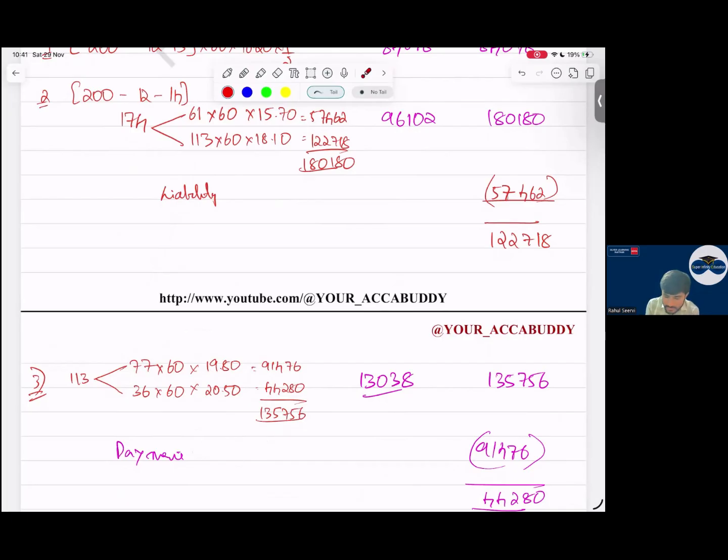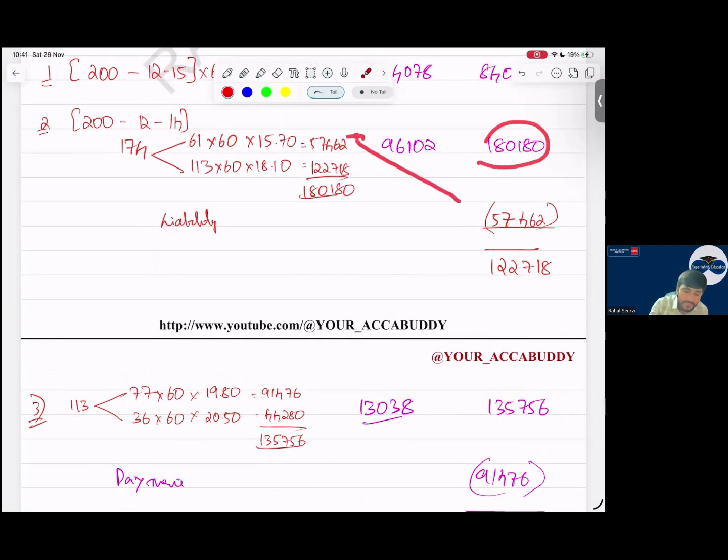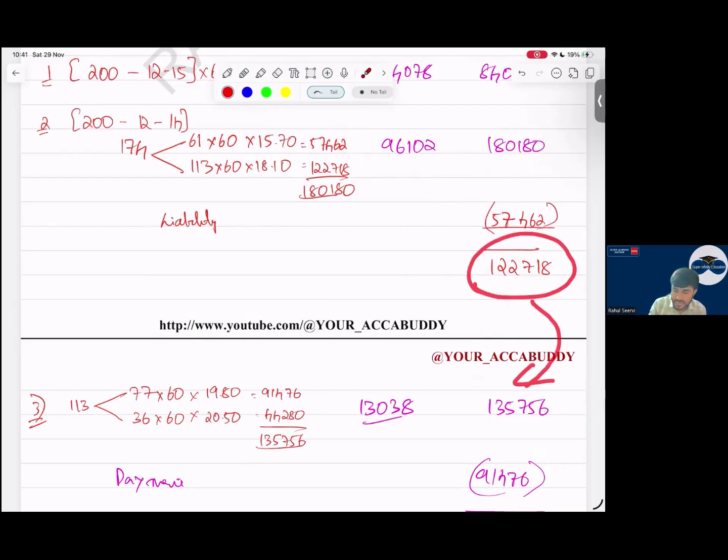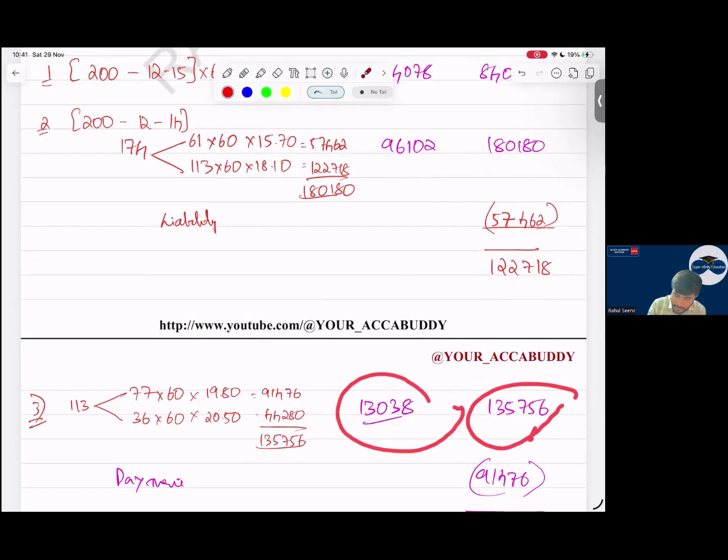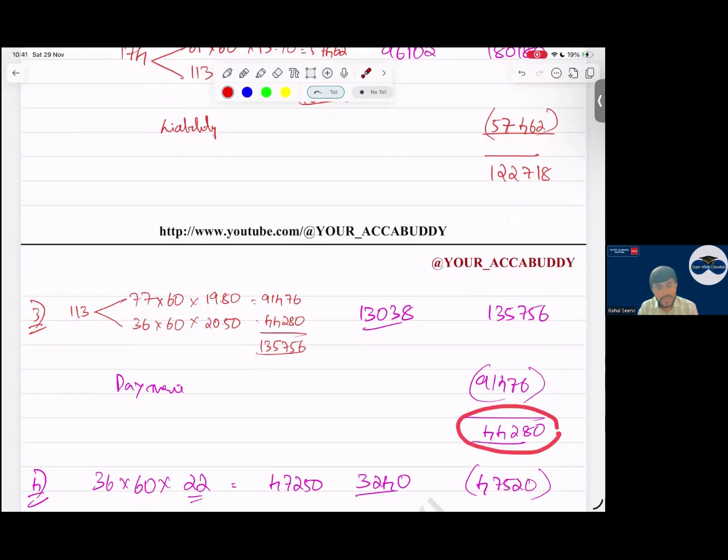Again, I calculate my liability to be this one, but my closing balance is this one, because out of this total liability, sir, 57,000 we have done. Payment is done at intrinsic value. So remaining is this. And then again, I compare with this. I get expense of this one. Sir, out of this, what is the payment we are doing in this year? 91,476. My remaining liability is this one. Then next year, what I'm doing?